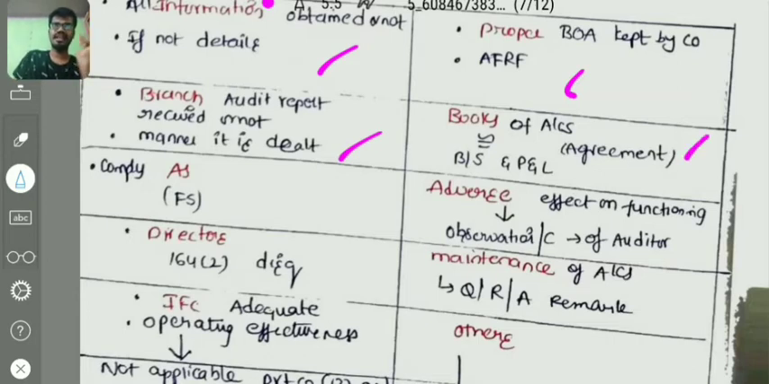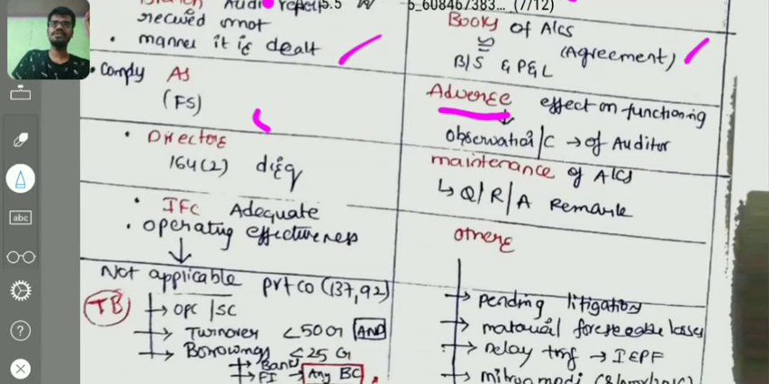Information, proper, branch books, AS. Whether the financial statements are complying with AS. Information, proper, branch books, AS, adverse, right? Adverse: any adverse effect on the functioning, because the auditor will give some observations or comments on the financial transactions, right? For that observation, if there is any adverse effect on the functioning of the company, that point the auditor has to report. Information, proper, branch books, AS, adverse, directors. If any director has been disqualified under section 164 subsection 2, that particular point the auditor has to consider and report. Information, proper, branch books, AS, adverse, directors. Maintenance of what? Maintenance of accounts with respect to the qualifications, reservations and adverse remarks of the auditor. That point has to be reported.